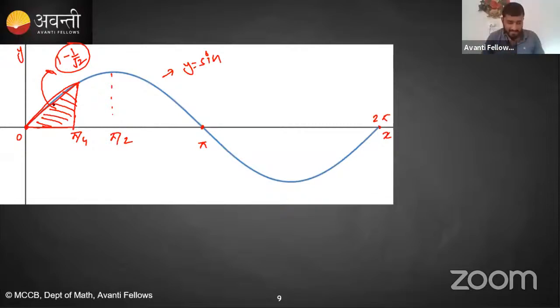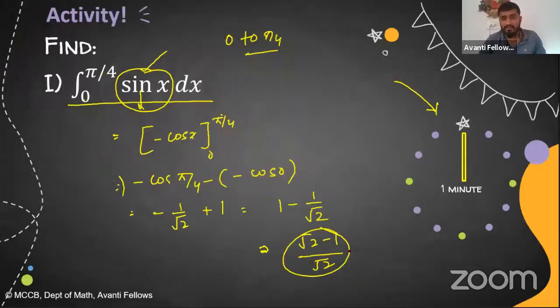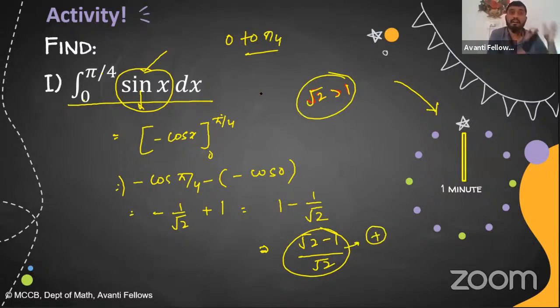This area is above the x-axis, so that's why we are getting the positive value. Obviously, root 2 is greater than 1, so this is positive. Our rule says that if the shaded area is above the x-axis, the value should be positive. Yes, this is the positive value.